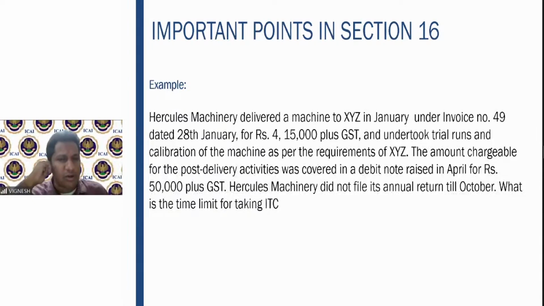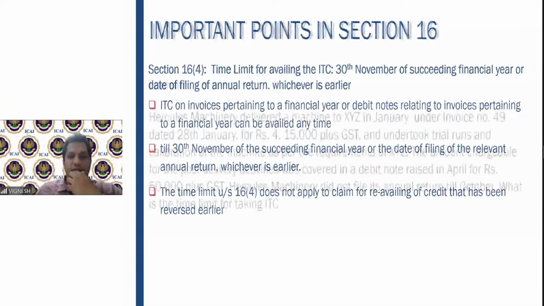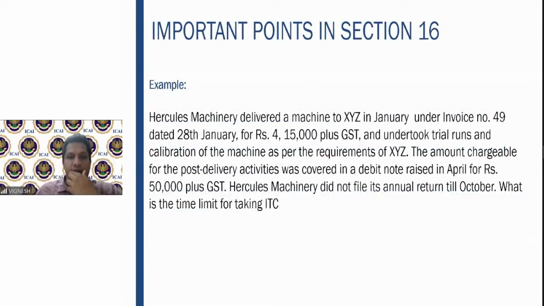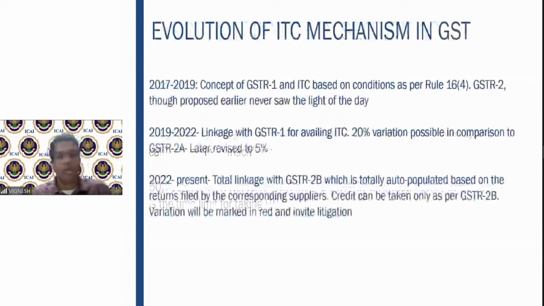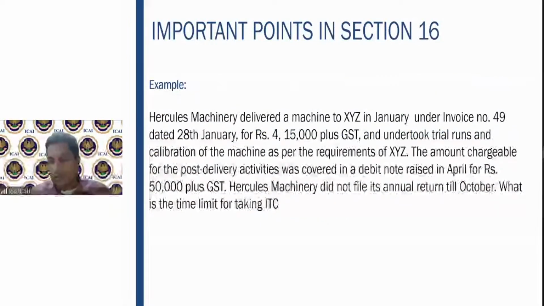So whatever debit note is there, if it relates to the previous invoice, you can claim before 30th November or the actual date of filing the annual return, whichever is earlier. Since he didn't file the annual return here, it is not very clear what date you have to claim. So here you can say 30th November. Of course, if he files the annual return before that, that will be the date.